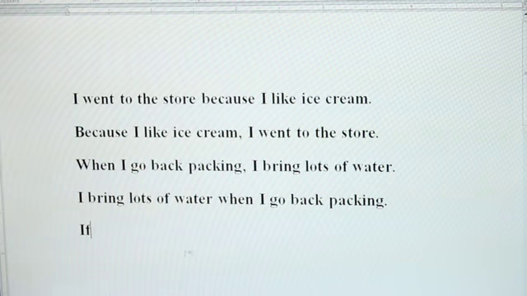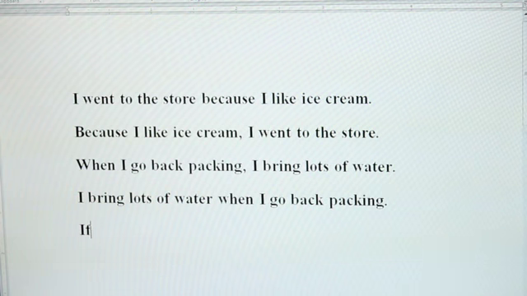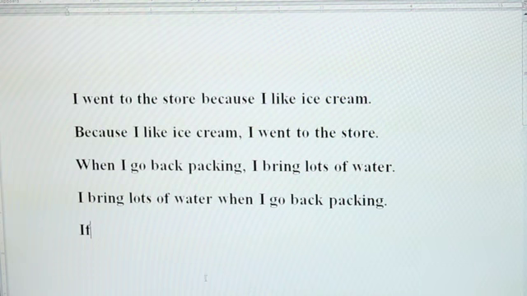Now there are some cases where you don't always have to put the comma after the dependent clause, but I highly recommend it just so that you can keep your thoughts straight and help your reader understand your thoughts so you can communicate effectively, because that's what writing is all about, communicating your thoughts effectively in writing.